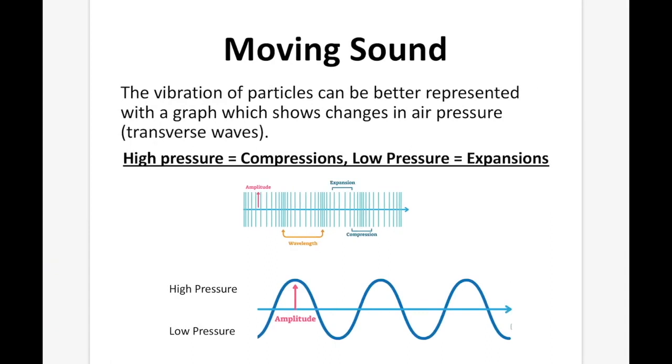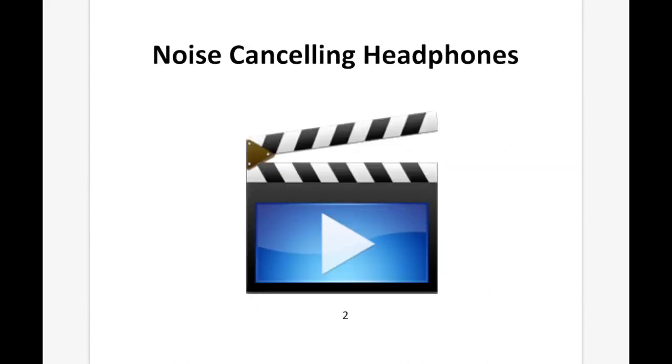Moving sound. The vibration of these particles can be better represented with a graph which shows changes in air pressure. High pressure is going to represent our compressions, and low pressure is going to be our expansions. So we can see here in our graph our high pressure areas, or when our graph goes up, so these are going to be our compressions, and then our low pressure areas, these are going to be our rarefactions, or our expansions, as shown in this diagram up here on the top.